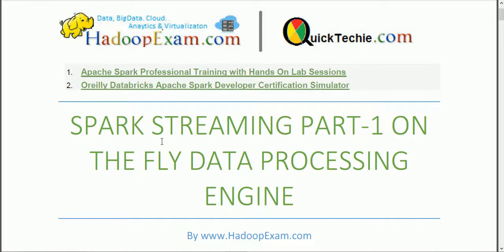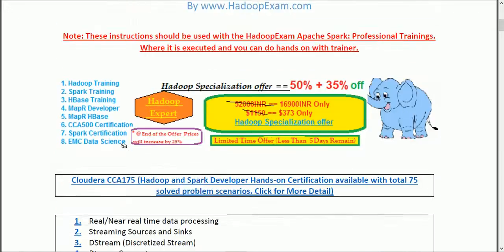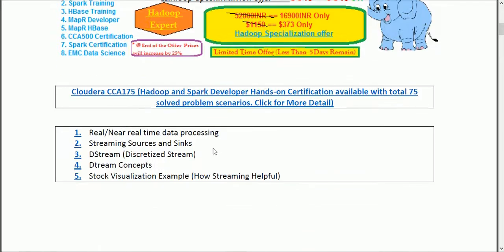processing. As part of this session, we will be covering the following topics: real and near real-time data processing, what exactly that means, then streaming sources and sinks, where the data can be generated and how it can be stored, then very important concepts around DStream, discretized stream. That is very important to understand for streaming.